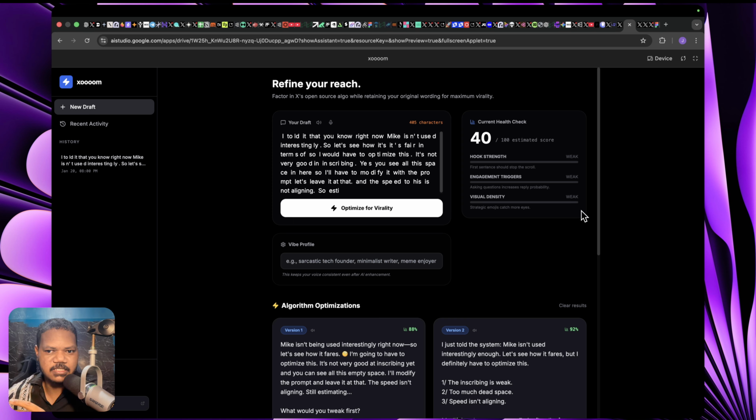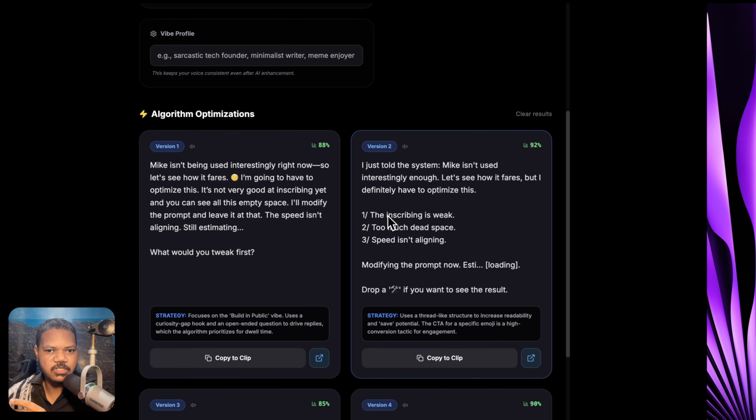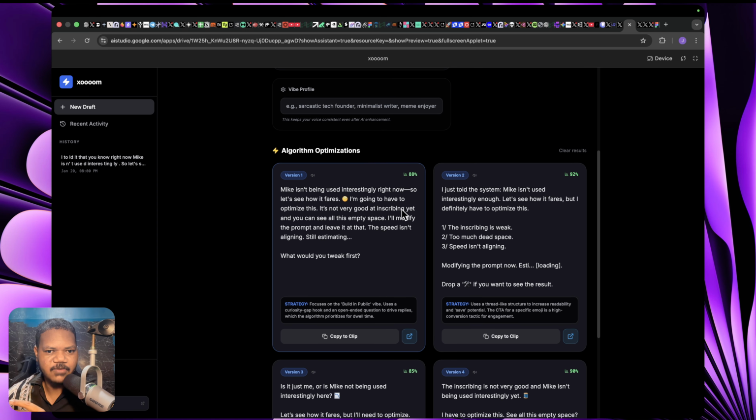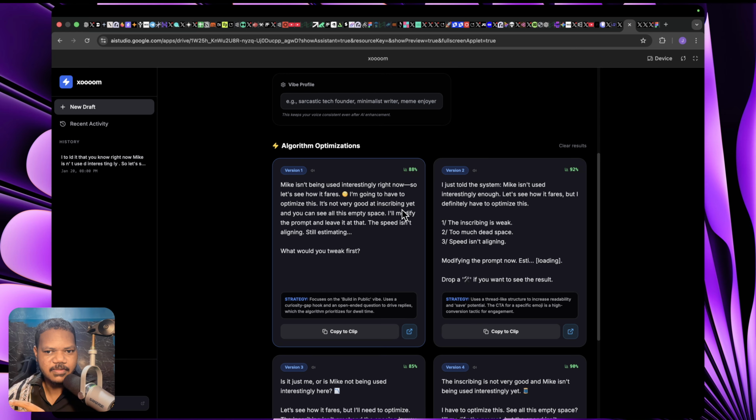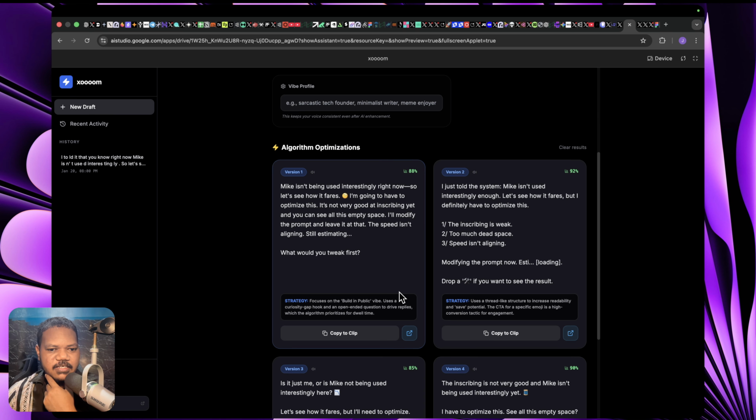Okay, so this has to be optimized. Okay, so you see what it wrote here now. Wow, I don't know if there is mic in the draft. So there is actually mic, because I wanted to retain much of your wording so that it's not an AI slop type of tweet eventually. So I told you that right now mic isn't used, interestingly. So let's see how it's faring in terms of, so I would have to optimize this. So let's see what it wrote here. Mic isn't being used inherently, interestingly, right now.